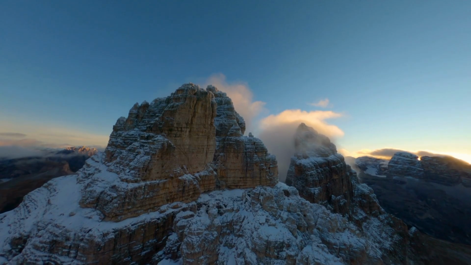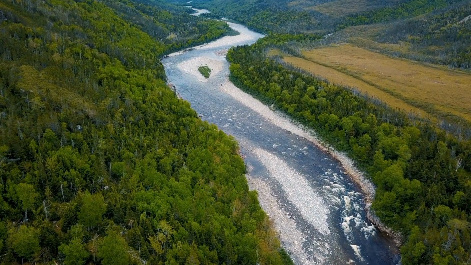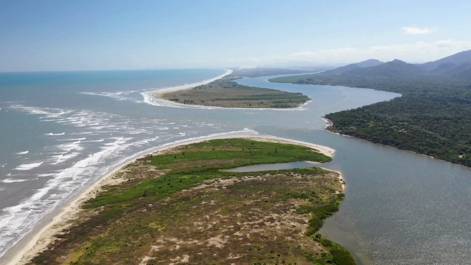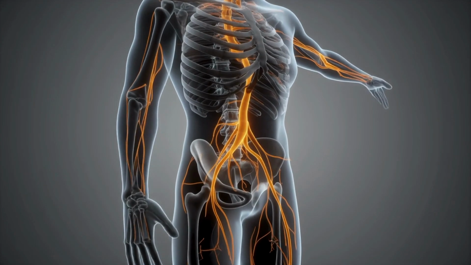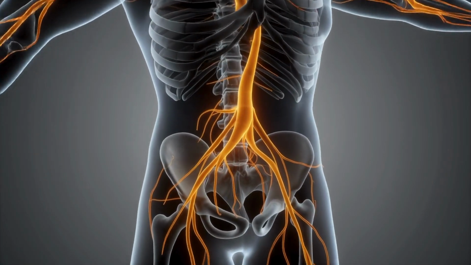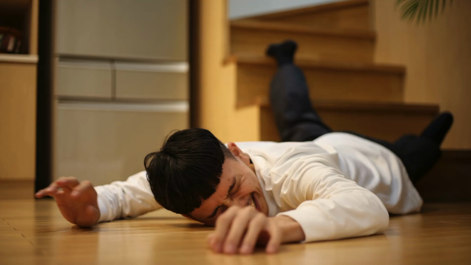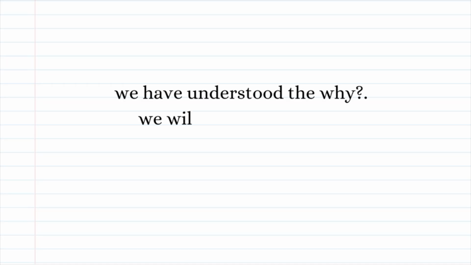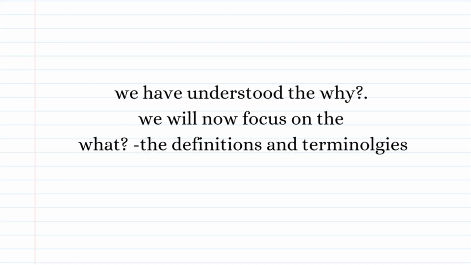Mountains are the source, rivers are the nerves and veins, plains are the working body, and seas are the resting place. Even lightning follows the same pattern. One source, many branches, spreading energy. If nerves or blood vessels are cut, the body suffers. If rivers dry up, the land suffers. We have understood the why. We will now focus on the what.